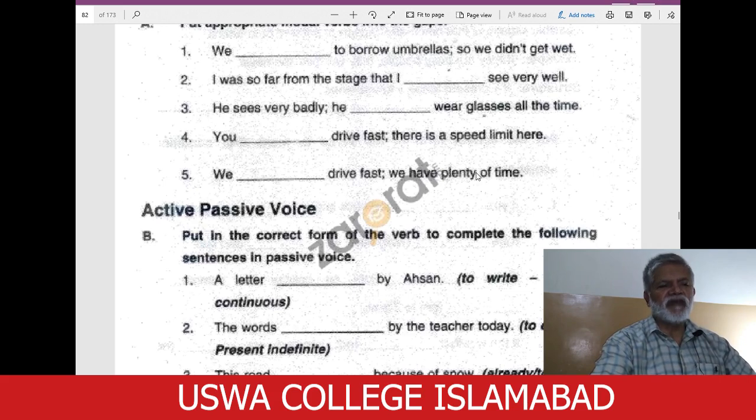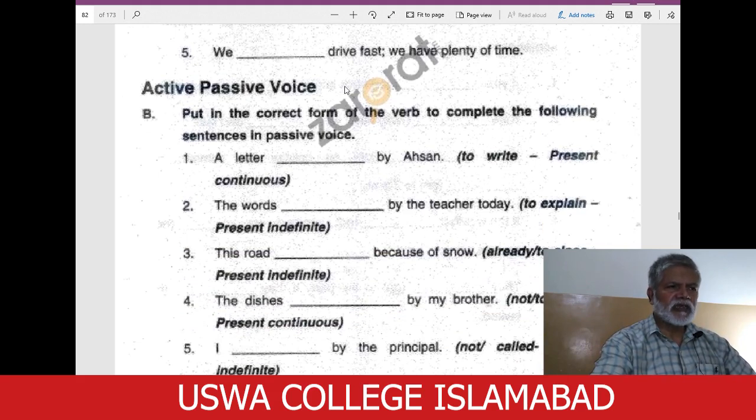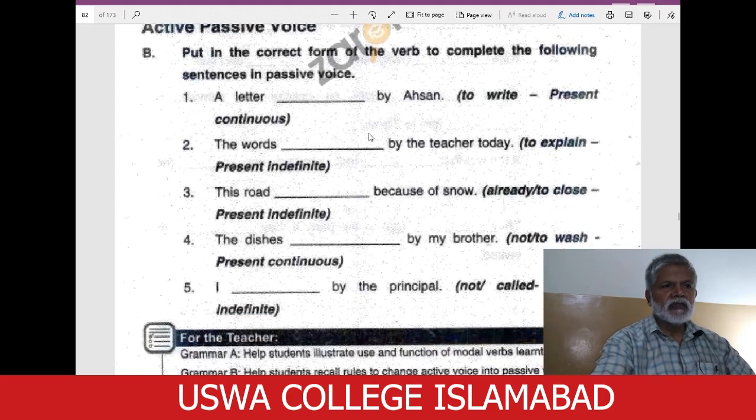We shouldn't drive fast. We have plenty of time. That's why we are not to drive fast. So we shouldn't drive fast. Then active passive voice. Put in the correct form of the verb to complete the following sentences in passive voice.